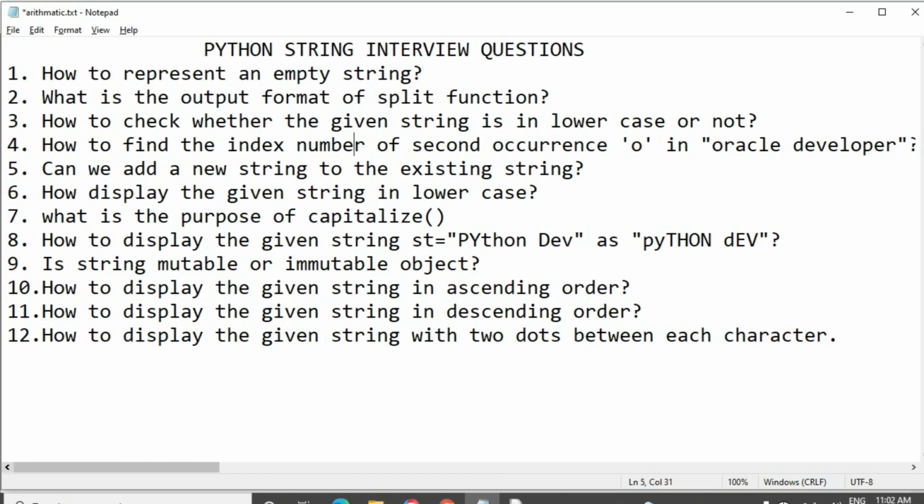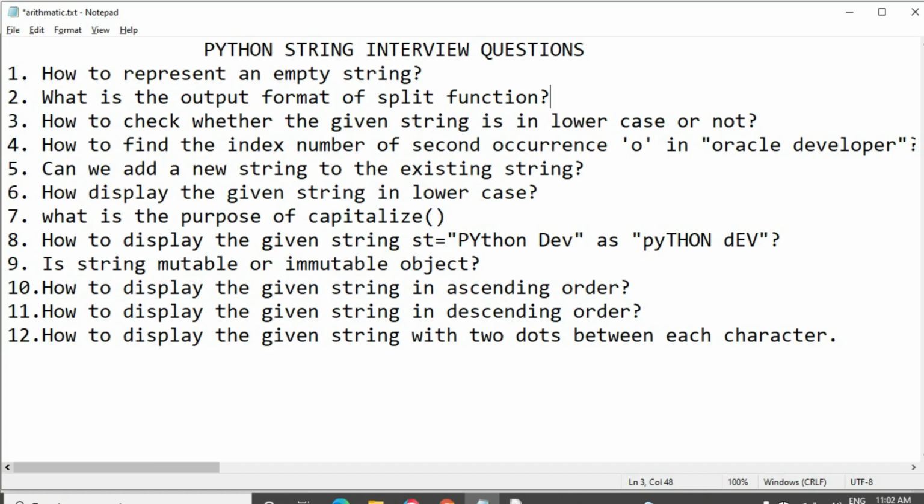So the answer is: the output format of the split function is multiple strings. The split function is used to split the single string into multiple parts. So the output format of the split function is multiple strings.